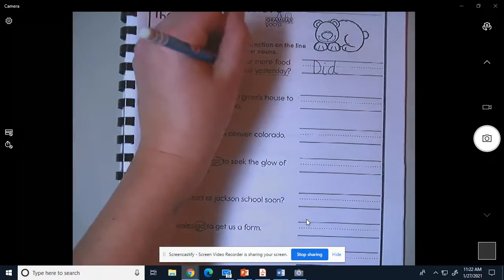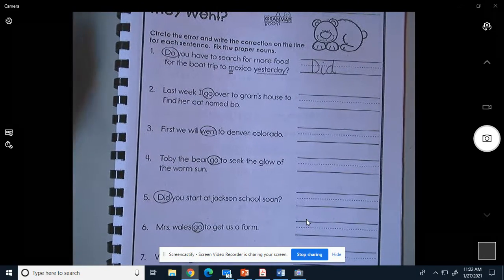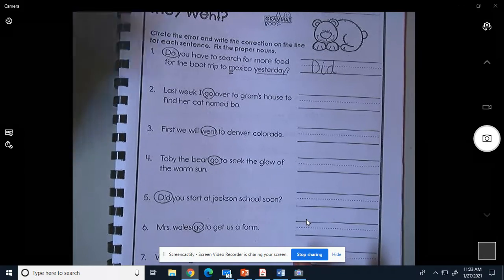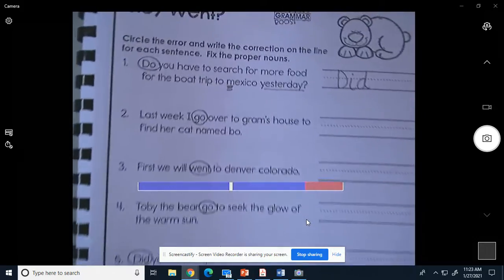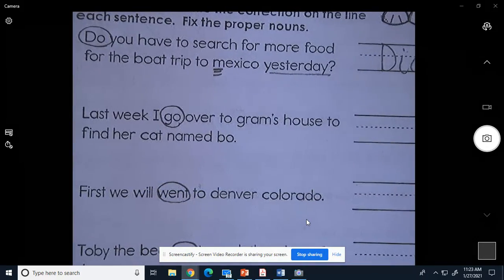Did, yes, makes sense. And look, this needs to be capital. Mexico is a proper noun. So we're going to fix that too. Mexico needs to be capital. And whenever we want something capital, we will put 3 little lines underneath of it. Okay?